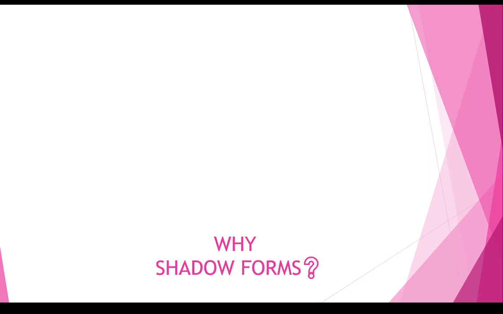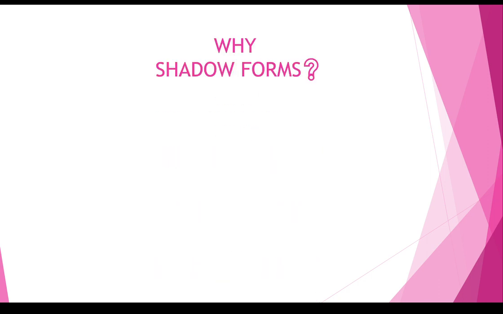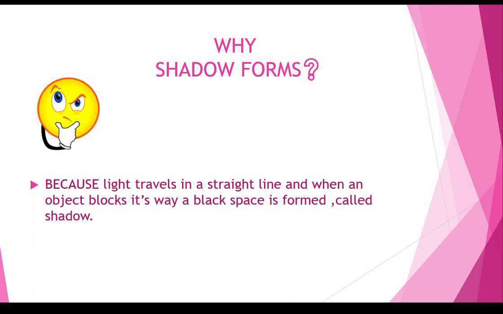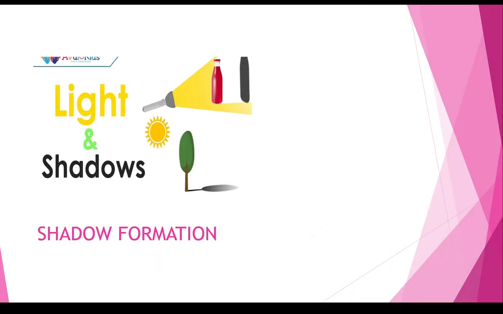Now the question arises, why does a shadow form? When light rays fall on an opaque object, they get blocked. So we get a dark space behind the object, and that is a shadow. Here are a few examples of shadow formation.